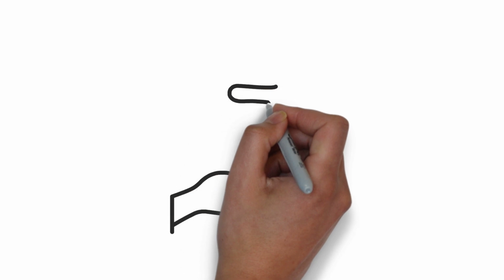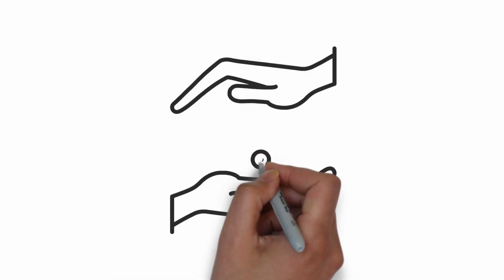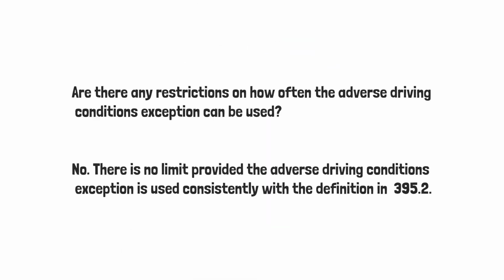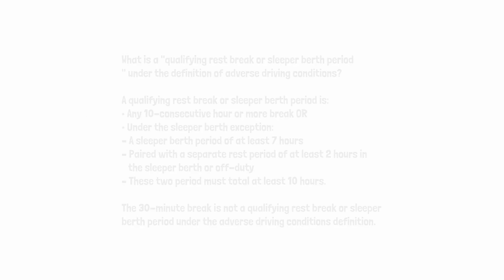There are some common questions regarding adverse driving conditions. Let's talk about it. First question is: are there any restrictions on how often the adverse driving conditions exception can be used? The answer to this question is no. There is no limit provided the adverse driving conditions exception is used consistently with the definition in Section 395.2.